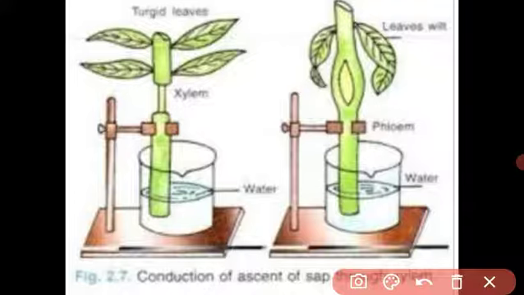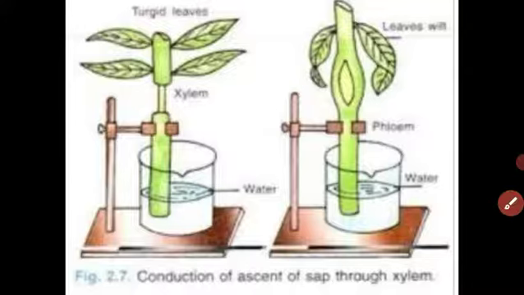सेकेंड सेटअप में xylem टिश्यू नहीं थे बेटा, इसीलिए वाटर अपवर्ड जा रहा ही नहीं था, इसीलिए water is not getting to the leaves, so the leaf becomes wilting. Understood? Means the experiment proves that the water is conducted by the xylem tissue.